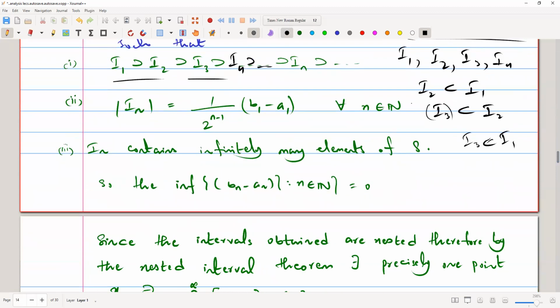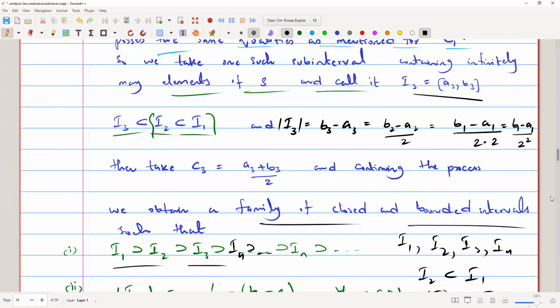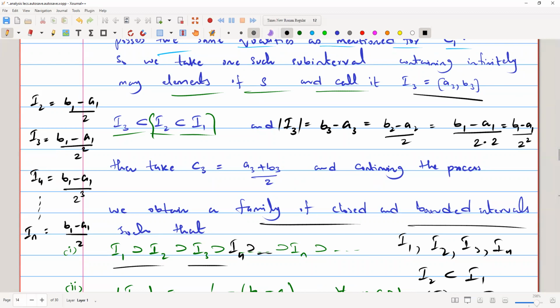And the length of this In will be 1 over 2 to the n minus 1 times b1 minus a1, as we have seen here that the length of I2 was b1 minus a1 over 2. Length of I3 was b1 minus a1 over 2 squared. Length of I4 would be b1 minus a1 over 2 power 3. And if we move on, then the length of In equals b1 minus a1 over 2 power n minus 1.